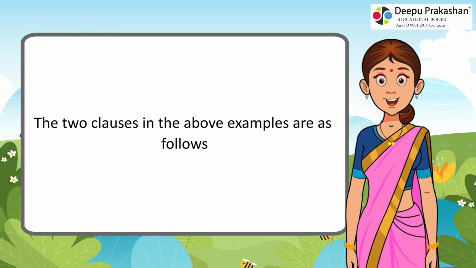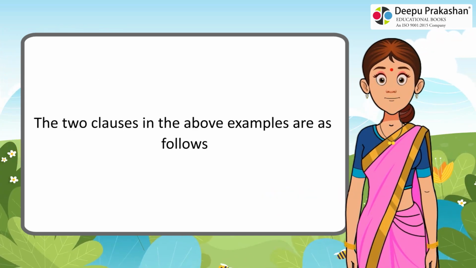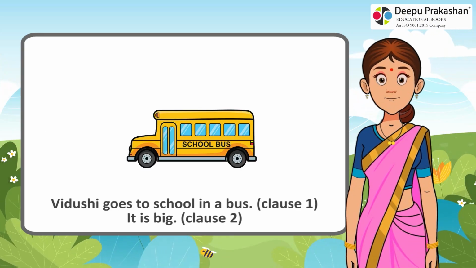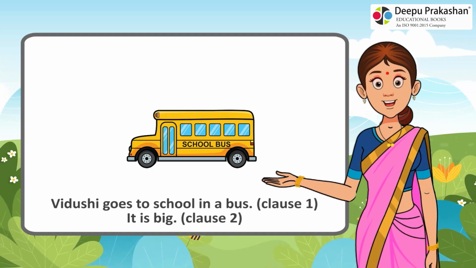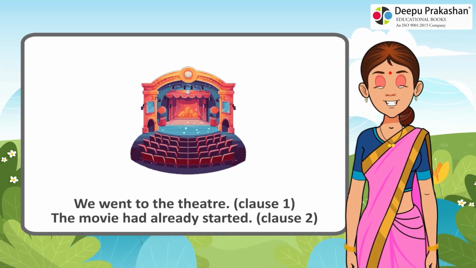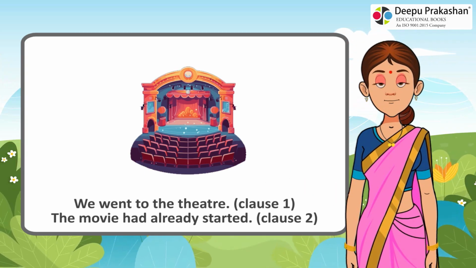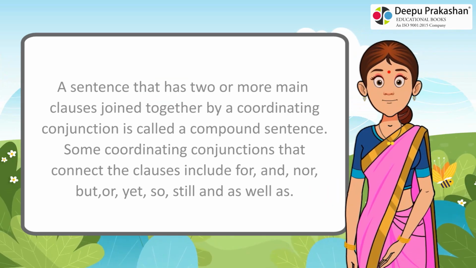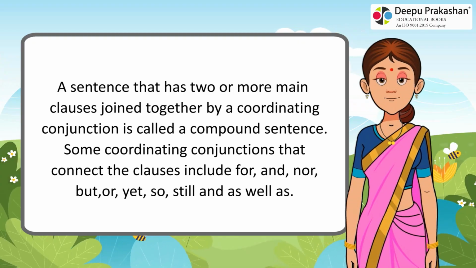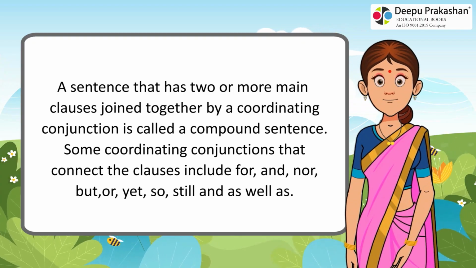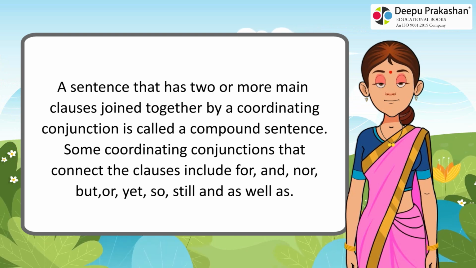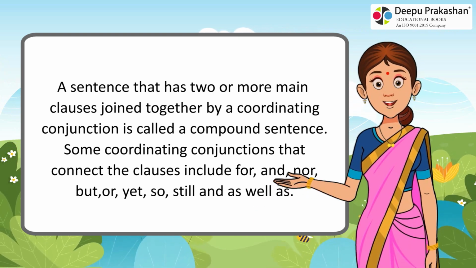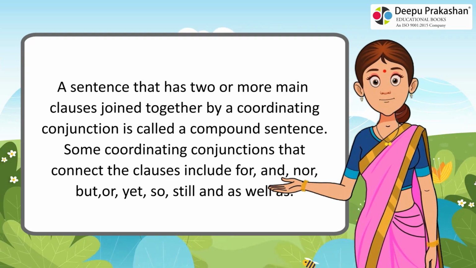The 2 clauses in the above examples are as follows. Vidushi goes to school in a bus. Clause 1. It is big. Clause 2. We went to the theatre. Clause 1. The movie had already started. Clause 2. A sentence that has 2 or more main clauses joined together by a coordinating conjunction is called a compound sentence. Some coordinating conjunctions that connect the clauses include for, and, nor, but, or, yet, so, still, and as well as.